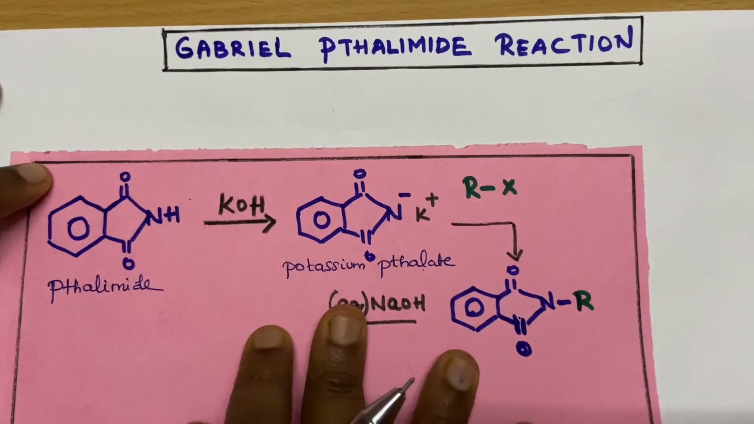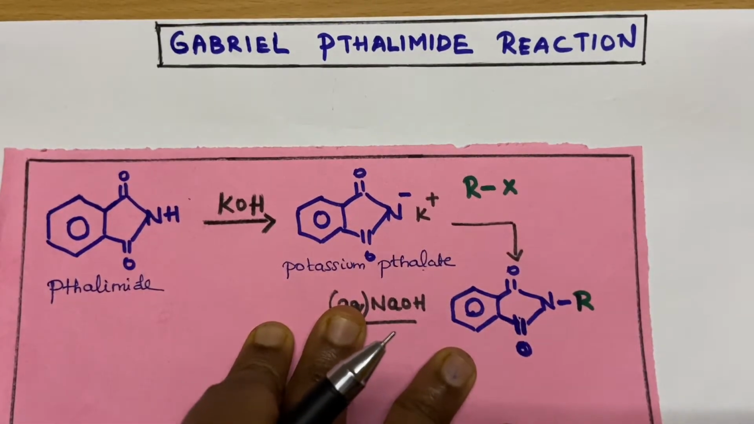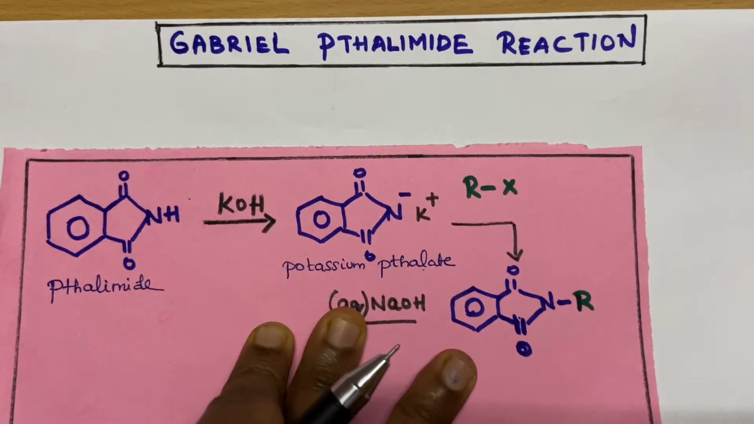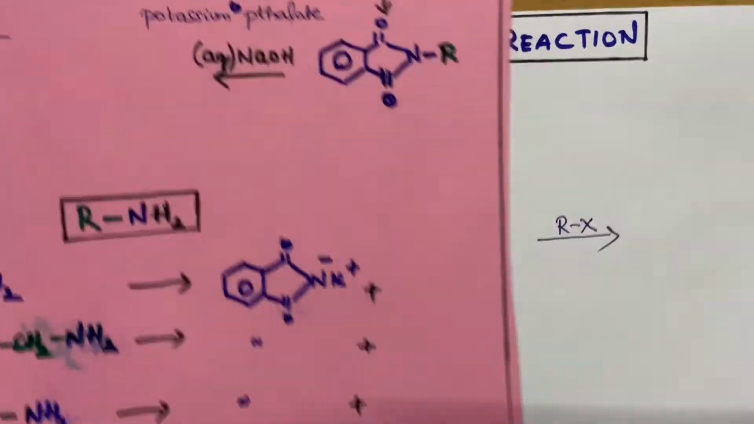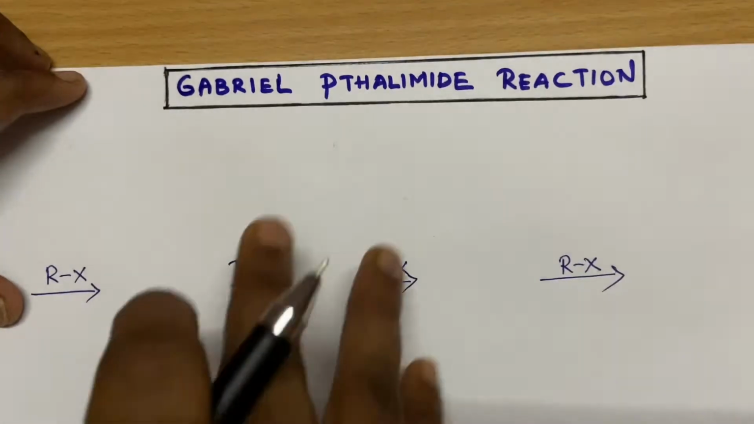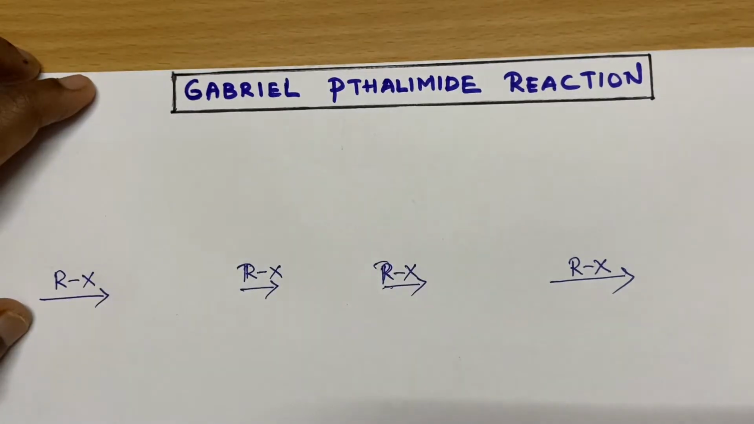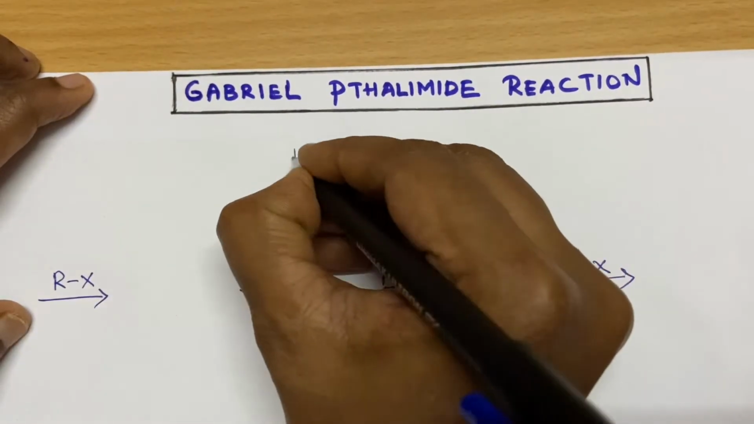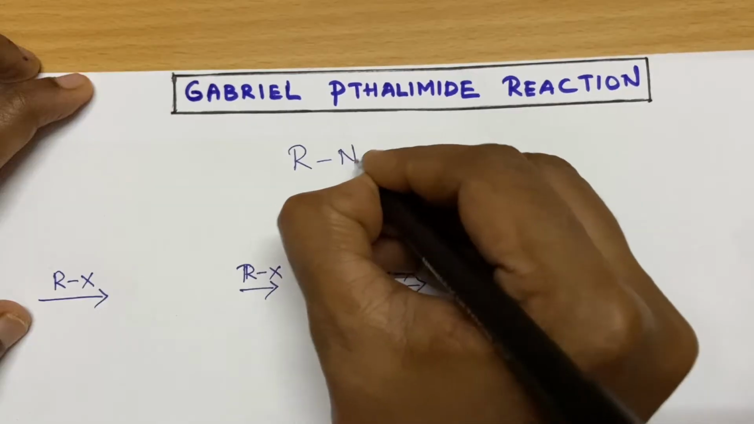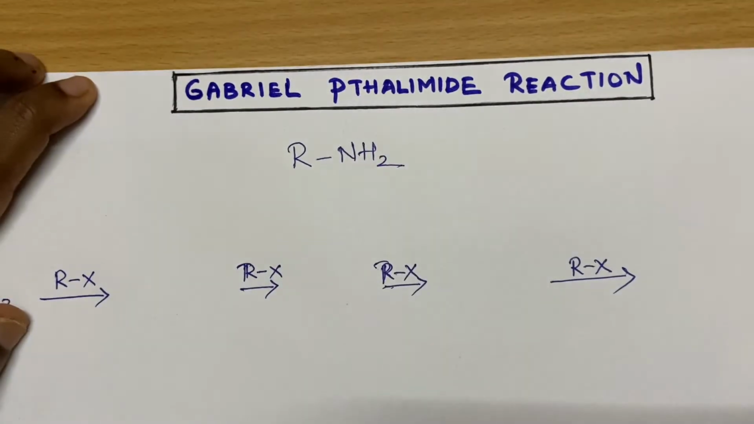Hello students, today I am going to teach you the Gabriel-Phthalimide reaction: what it is used for, what the importance of the reaction is, and what the limitations of the reaction are. So what is the Gabriel-Phthalimide reaction, students? It is named after the scientist who invented this reaction. It is used to prepare alkyl primary amines exclusively.